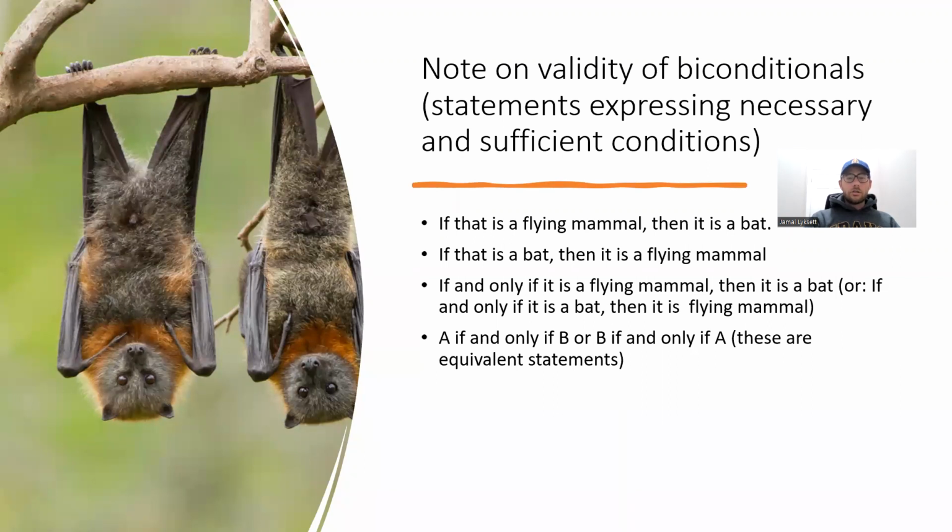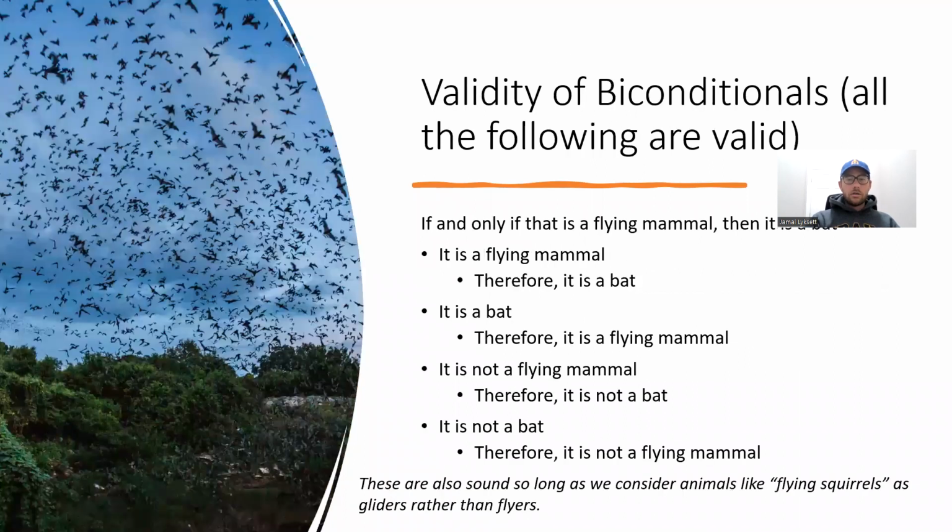So for biconditionals, the conclusion's always going to follow if we say either side, right? So if that is a flying mammal, then it's a bat. If that is a bat, then it is a flying mammal. So if and only if it is a flying mammal, then it is a bat, right? So if A, then B, if B, then A. If and only if A, therefore B. If and only if B, therefore A. So they're the same statement, either direction.